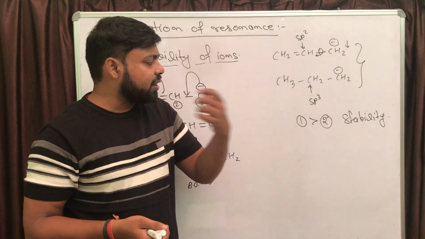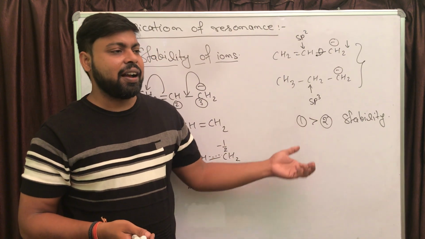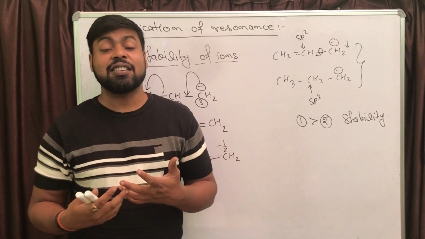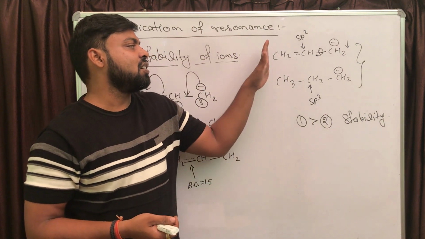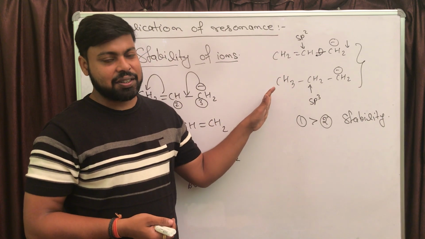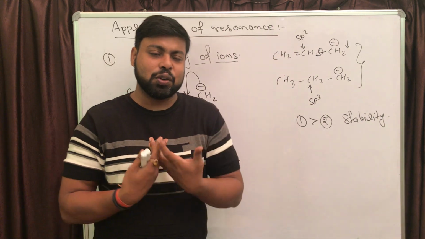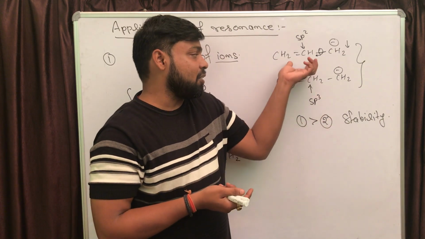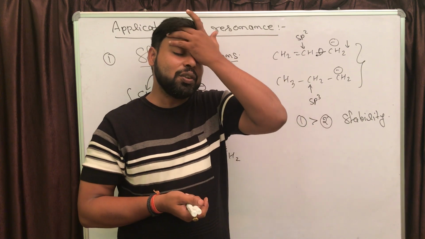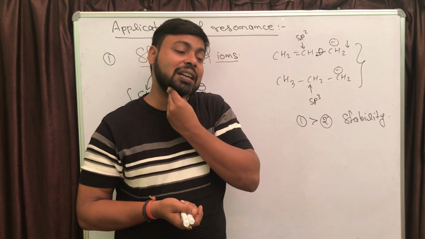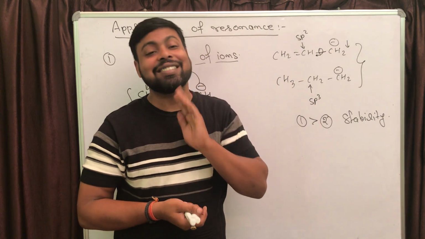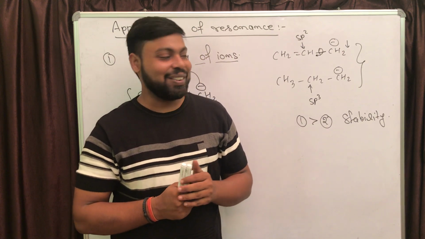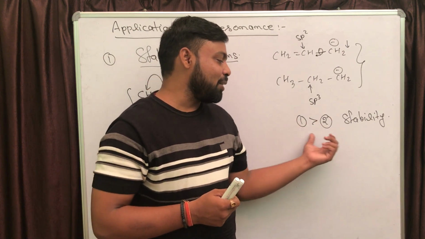So the same answer you can get by using resonance. Definitely the inductive effect is a weak effect, but resonance is a strong effect. And if it is asked what the exact reason is, which reason you should tell in the examination for why the first one is more stable than the second, you can get the answer by using the inductive effect, but in the examination you have to tell it is resonance, because resonance is a strong effect as compared to the inductive effect, right? So this is the stability order.